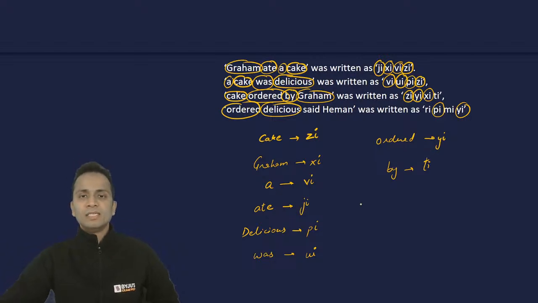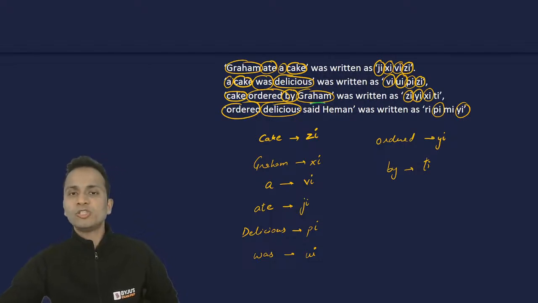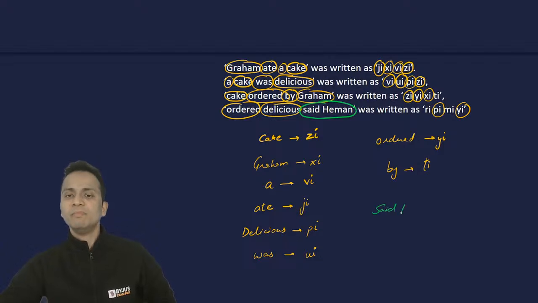Okay. Now said he men. Okay. This particular portion, said he men, I don't have a particular code for these two words. Okay. So said he men will be coded as RIMI.